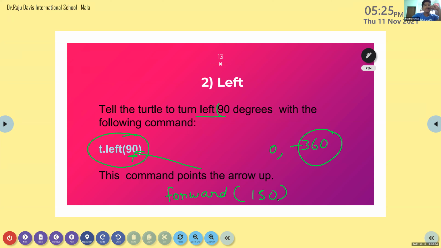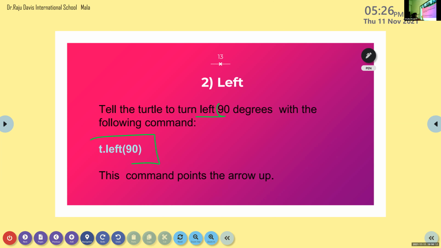Ma'am, for left and right, it's not moving, it's turning, right? Yes, it's turning. For that, we will use degrees. So if I want my turtle to turn to a specific degree, I can use either left or right. Now we are learning about left. Let's have a look at how to use this command, using which we can turn the turtle.